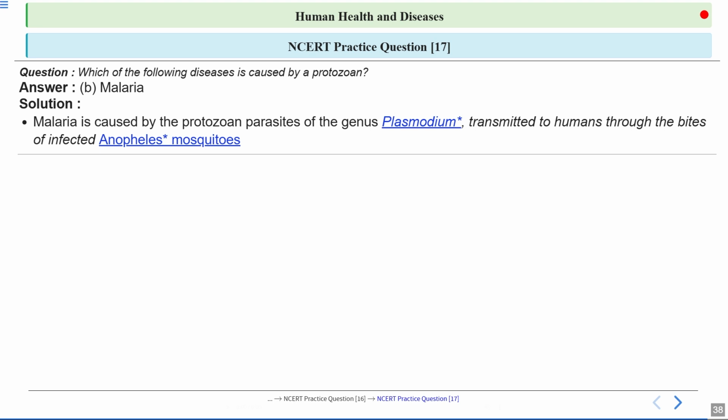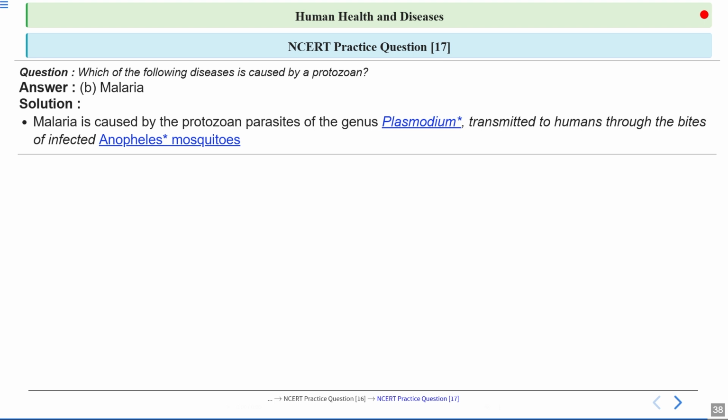In a parasitic infection or interaction, the parasite is totally dependent on the host, and the host is negatively affected. The parasite is positively affected. Okay, this is clear. This was the life cycle of the Plasmodium, which is a protozoan, and it causes a disease called malaria, which is a very serious disease.